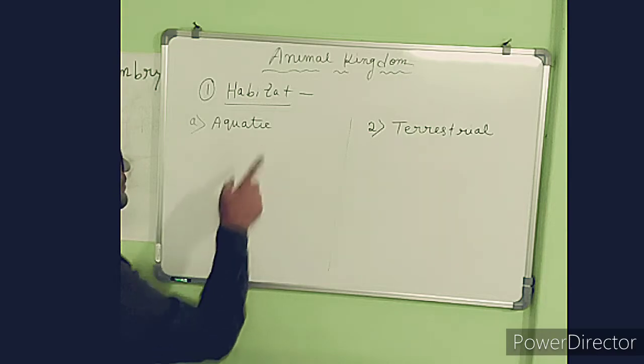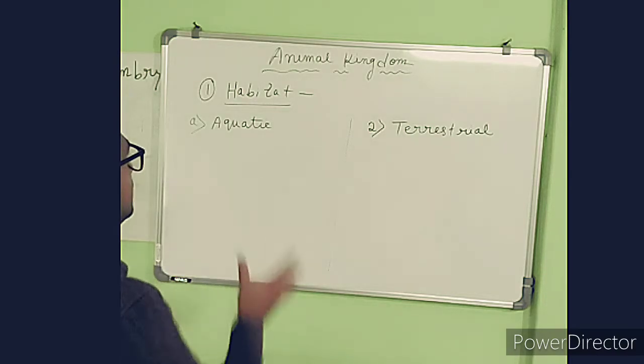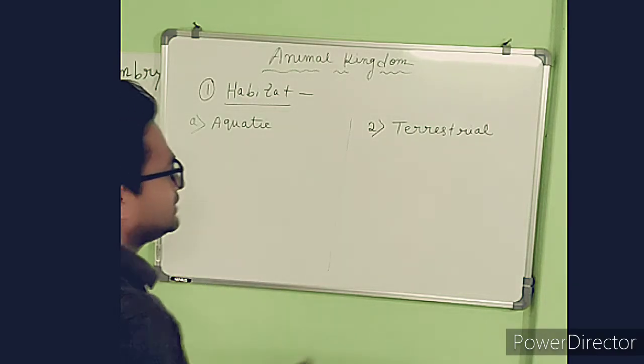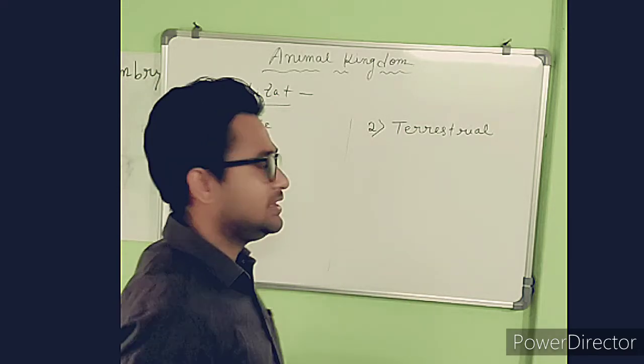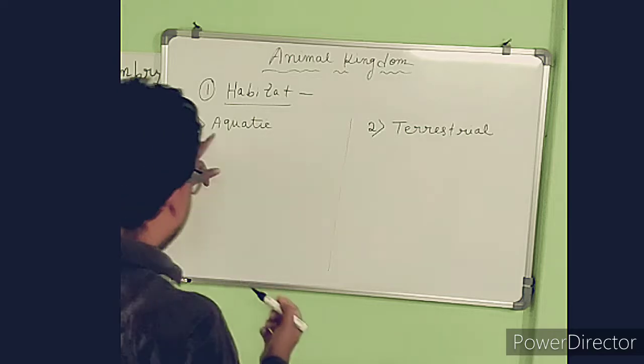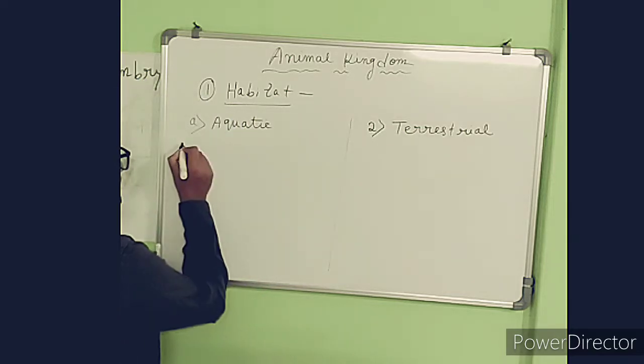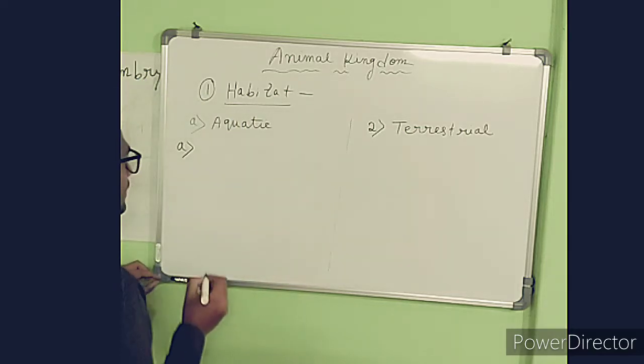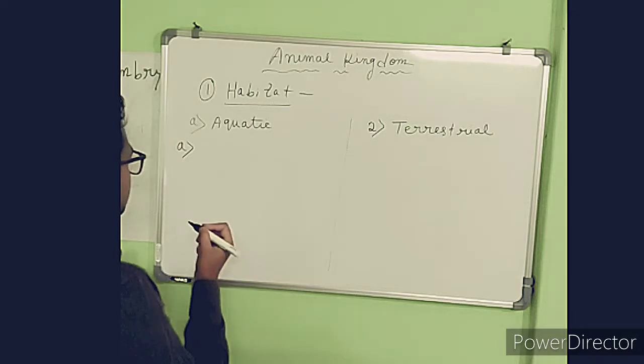The animals that live in the water medium are called aquatic animals, and the terrestrial animals live on the soil surface. The aquatic animals are again divided into three types.